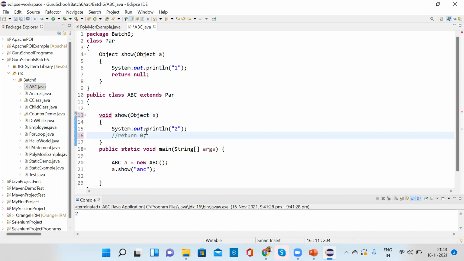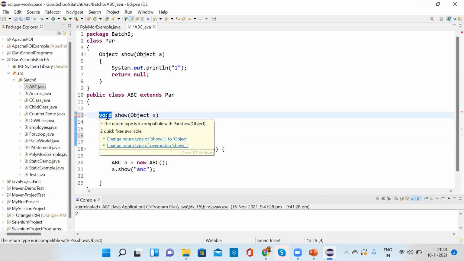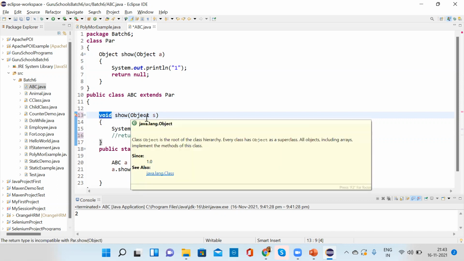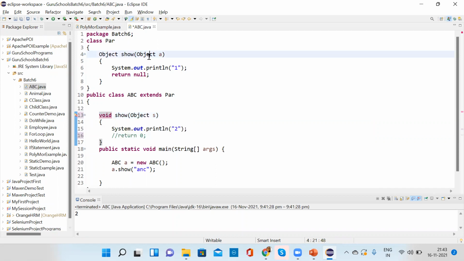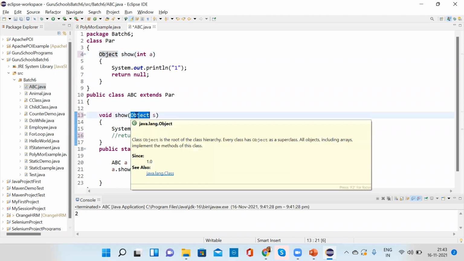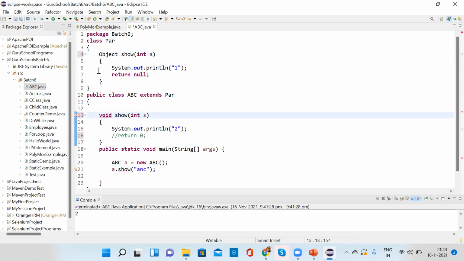Can you pass an Integer object, an int number, some number? No. See, the argument doesn't matter. You are talking about the argument. Yes, the argument doesn't matter. Only the return type I'm talking about.